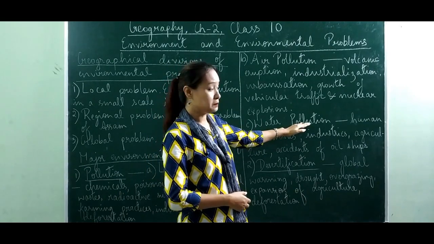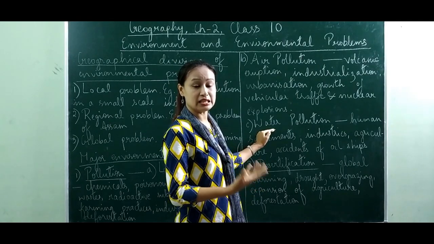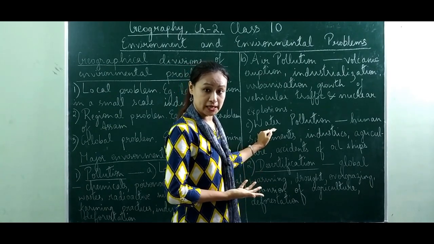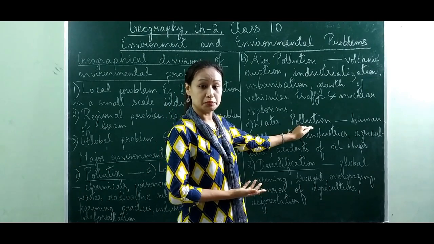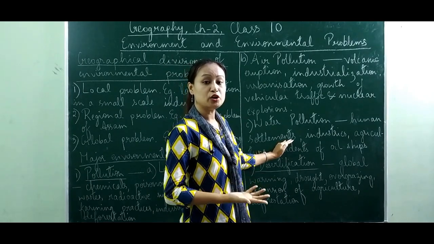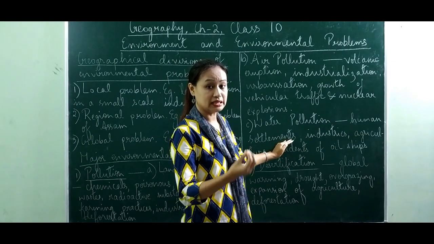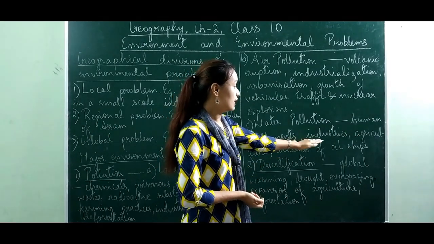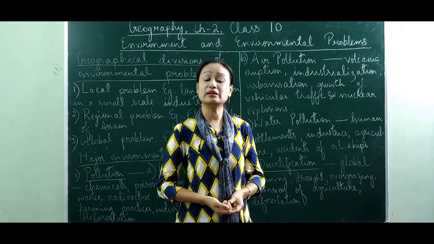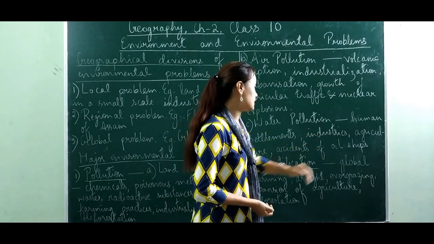Next we have water pollution. Here also a similar definition. When contaminated or harmful substances, radiations, microbes get mixed with water and water becomes not fit for drinking, then we call it water pollution. Water pollution can be because of human settlement. More human population means more waste will be produced by the human settlement around the area. Industries: when more industries are set up, more waste will be thrown into the rivers or streams nearby, leading to water pollution.